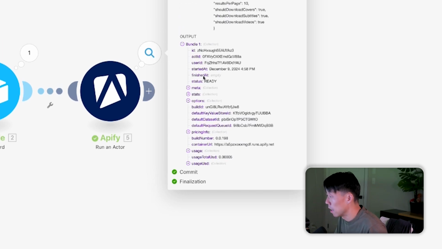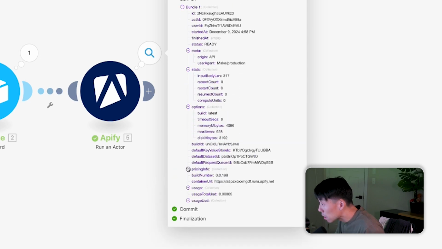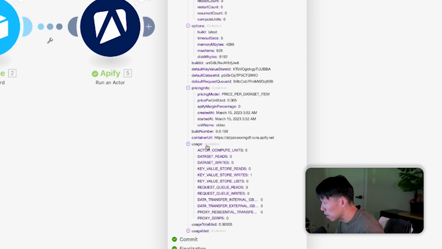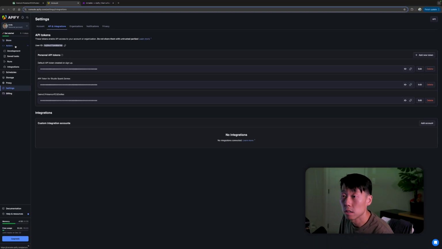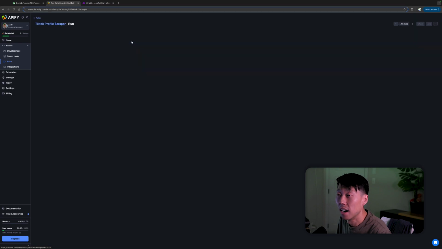We didn't tell it to do anything with this output yet, but this is quite a bit of indication that our application worked so far. So let's actually go and look at our runs here. I see there it goes. It's actually still running. Oh, there it goes.